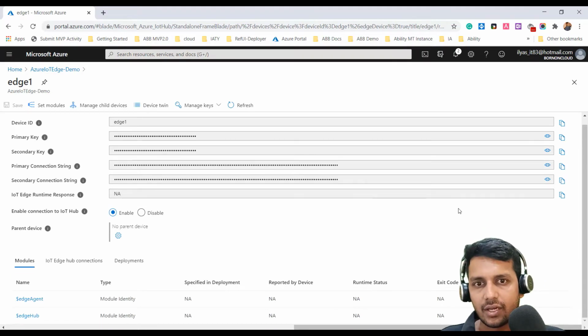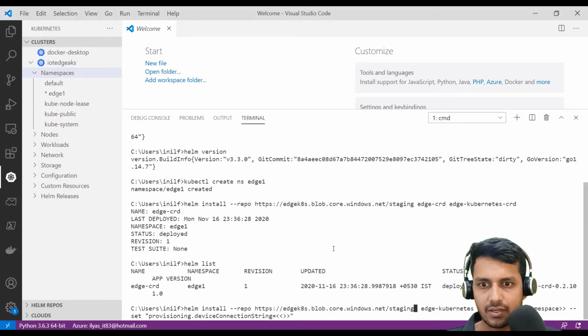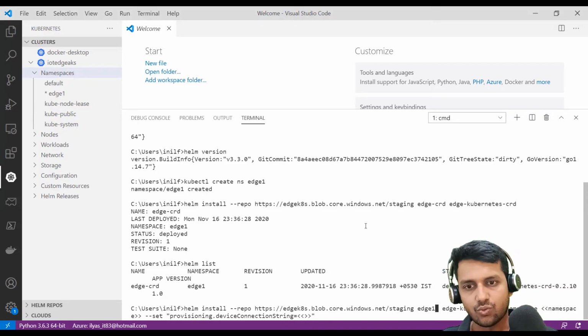Here we have the primary and secondary connection strings. Let's grab the primary connection string and head over to the VS Code terminal, and let's change this to edge 1, and this is going to be deployed in the namespace edge 1 as well.